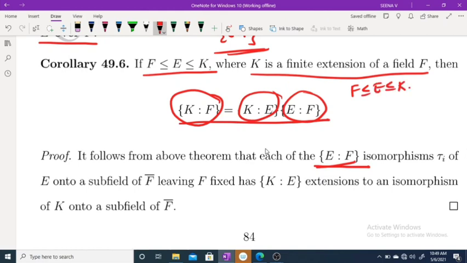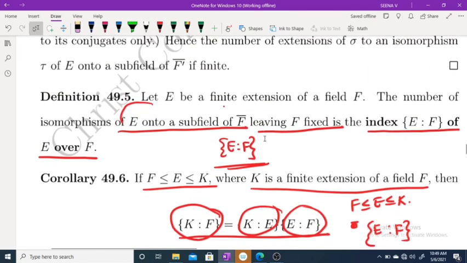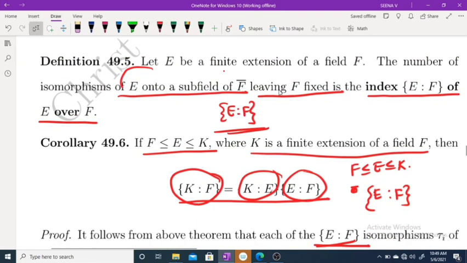Okay. So what is tau I? Suppose we have E over F. E over F is the number of isomorphisms of E onto a subfield of F closure, leaving F fixed. Suppose we take one sigma 1 from this collection.